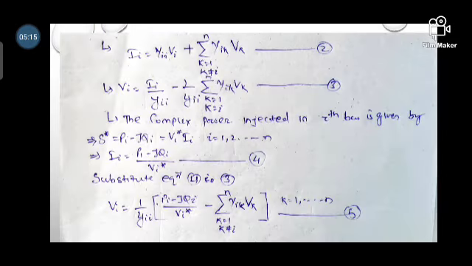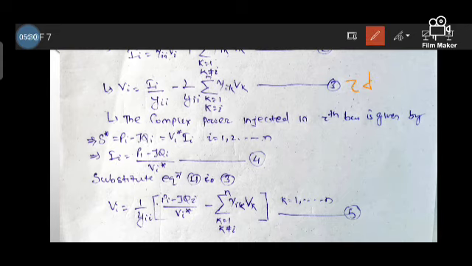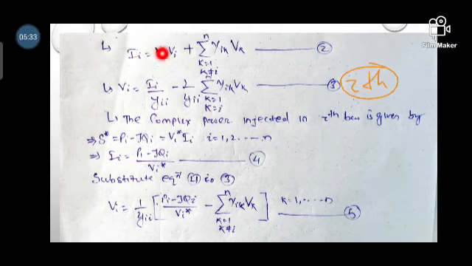So let's see here. I is equal to, if we extract the ith term from this matrix, then you will get Yii and Vi as a separate term, plus the summation of k equal to 1 to n. Here we are separating the ith term, so the ith term does not come in the summation, that's why k is not equal to i, of the multiplication Yik Vk. That is equation number 2.